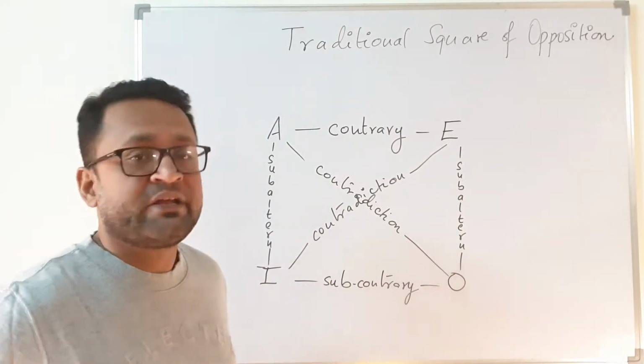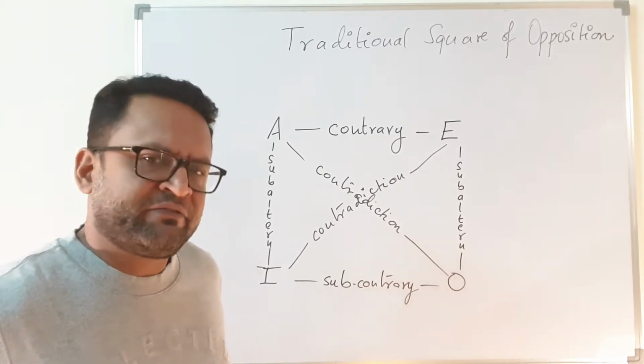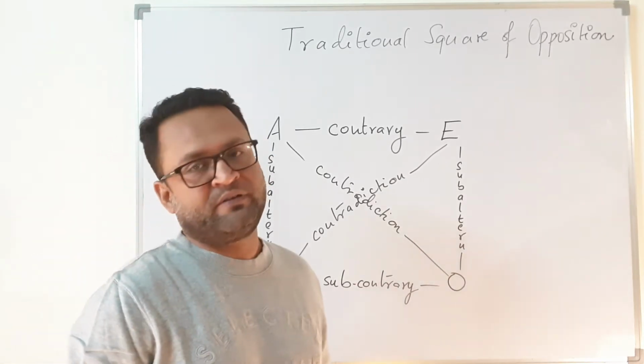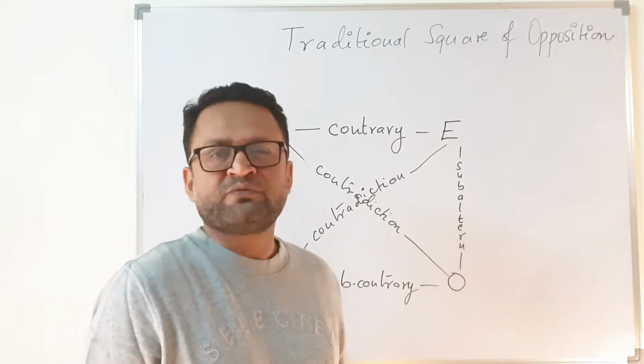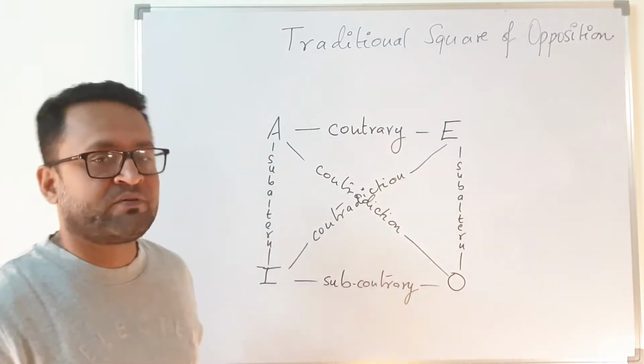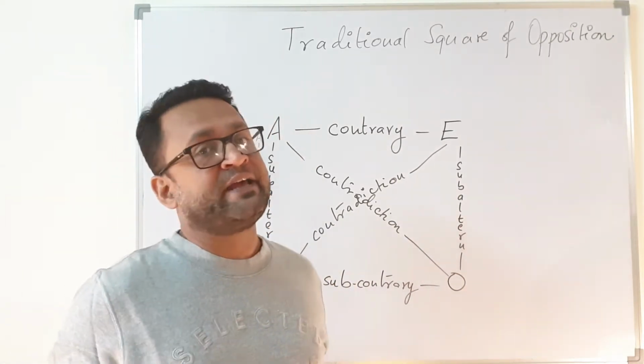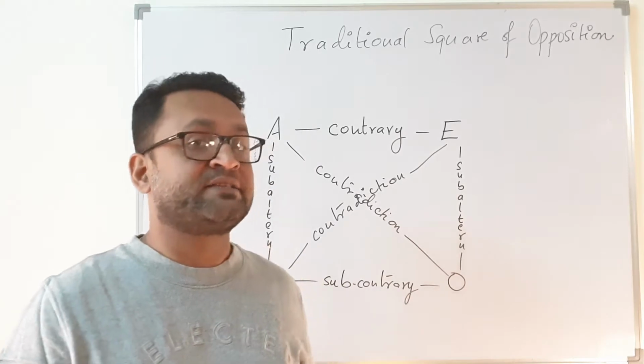We will talk about the relations of these propositions, but allow me to clarify a few things which may be a little confusing sometimes. You will find the expression traditional square of opposition many a time given as Aristotelian square of opposition. It is definitely Aristotelian by nature, but it is not Aristotle's.